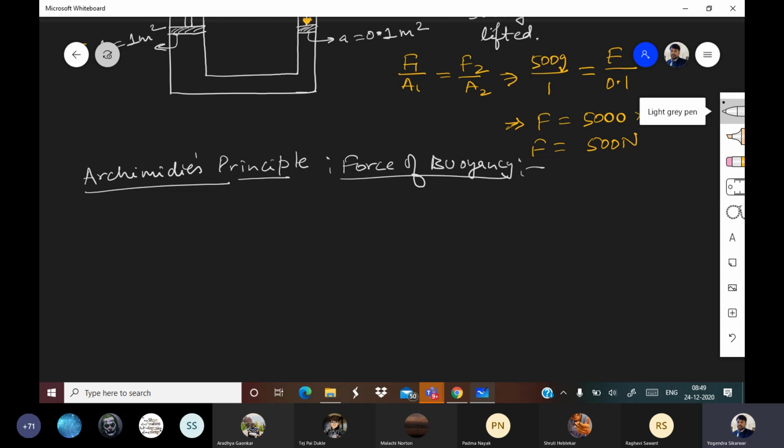There is a story behind how he discovered it, but the important part is that he discovered it. What is Archimedes principle, or what is the force of buoyancy? This principle says that whenever an object is dipped in a liquid, the liquid exerts force on the object.